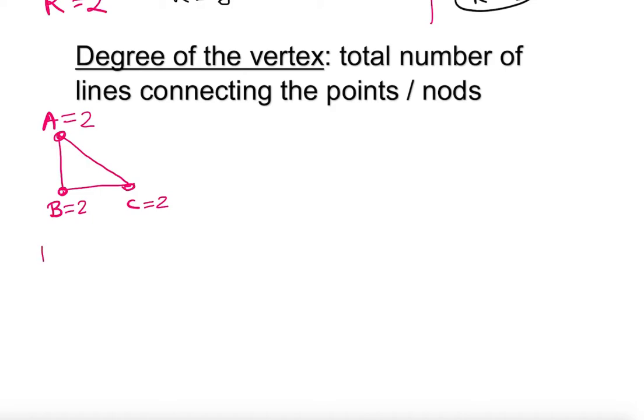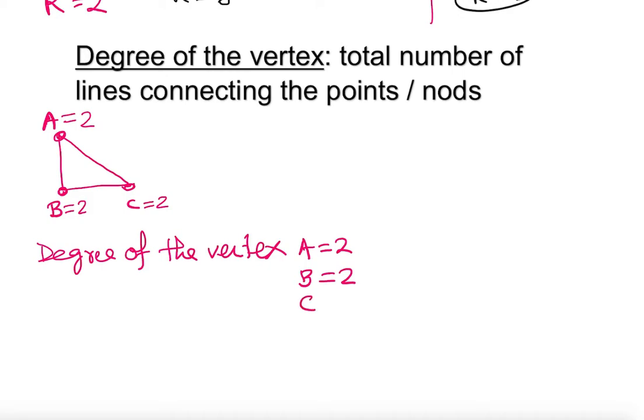So I'm going to put down degree of the vertex. In this case, A is equal to 2, B is also 2, C is also 2. Why is that? Because there are 2 lines connecting A, 1, 2 lines. This is 2 lines connecting, this is 2 lines connecting, so this is all even. Okay, now I can work out another one here.